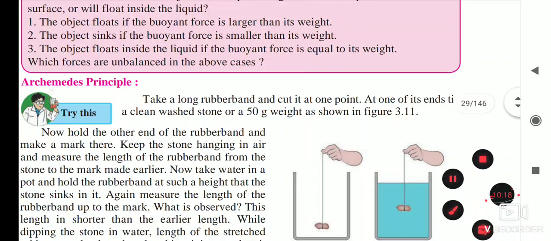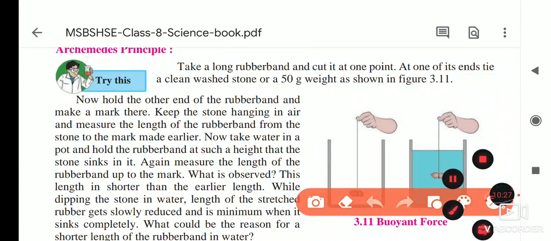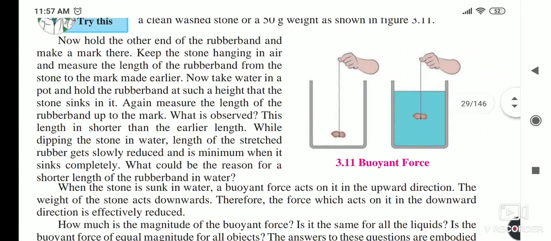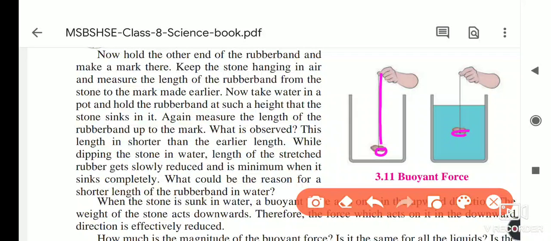Okay, now the next point is the Archimedes principle. From an activity we will see it first. In this activity, we have to take a long rubber band, cut it, and tie one end to a clean washed stone of 50 grams weight, as shown in the figure. So we take one stone and tie the rubber band. This is the rubber band and this is the weight. If we put it inside the empty glass vessel, you will notice that the length of the rubber band is more.